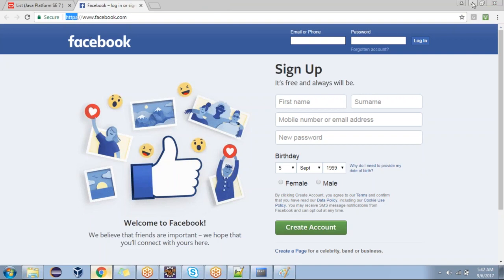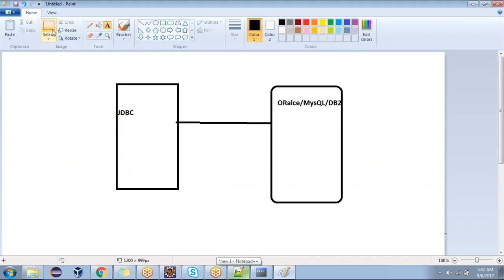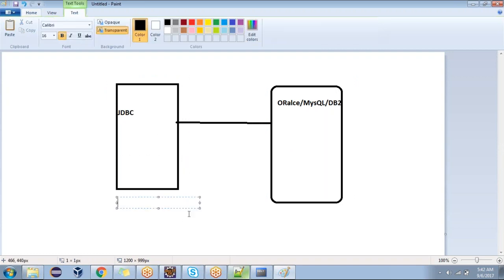What I'm trying to say is, look now, Java is one technology and the database is another technology. Come on, guys. Java is one technology, the database is one technology, and Java is running in my machine.